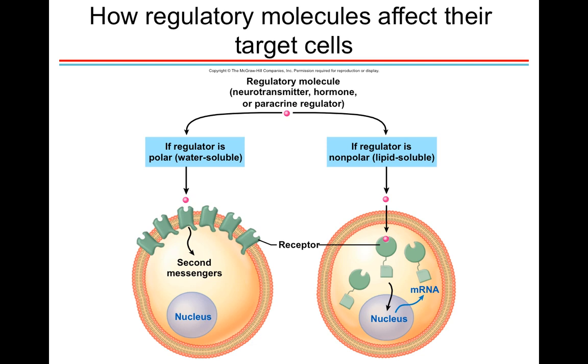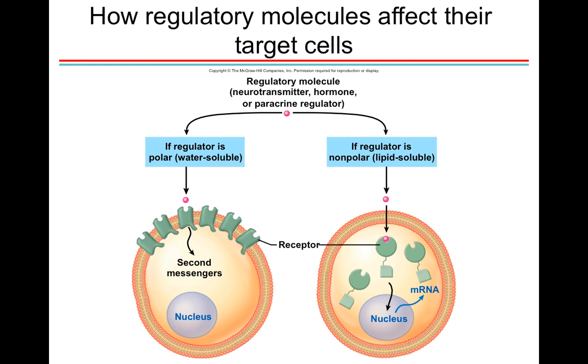So how do regulatory molecules affect their target cells? Well, there's two different things we need to consider for the regulators, and we have to consider if the regulator is nonpolar, meaning it's lipid soluble, or is it polar and water soluble.